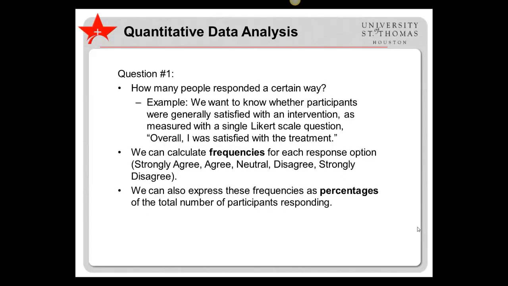Quantitative data analysis is designed to answer one or more questions. The most basic question is, how many people responded in a certain way? For example, we want to know whether participants were generally satisfied with the intervention, as measured with a single Likert scale question: Overall, I was satisfied with the treatment. We can calculate frequencies for each response option: strongly agree, agree, neutral, disagree, or strongly disagree. We can also express these frequencies as percentages of the total number of participants responding.